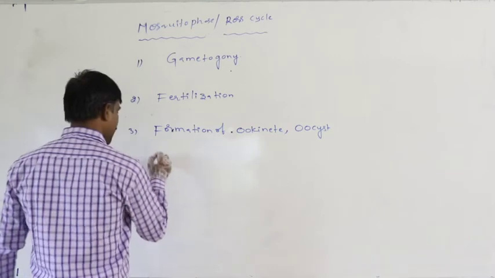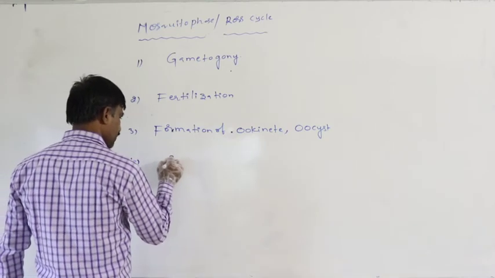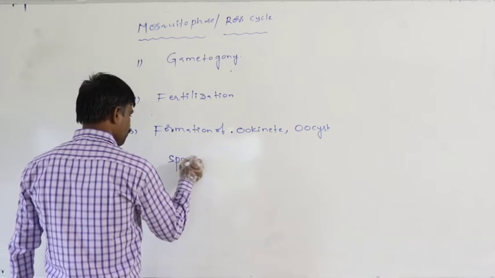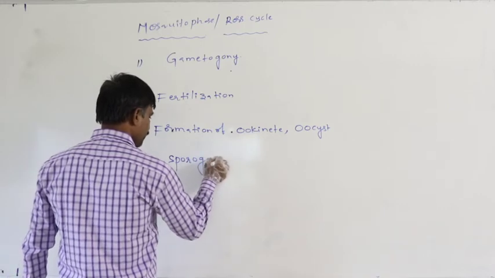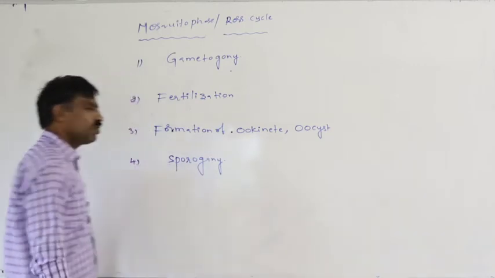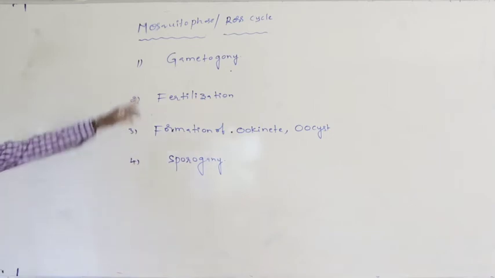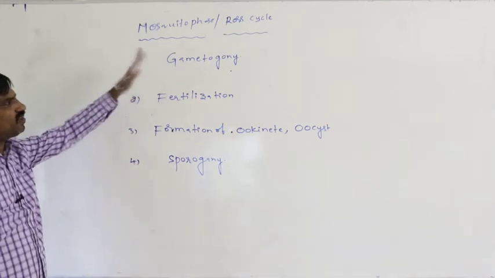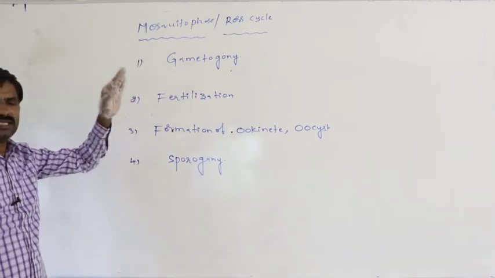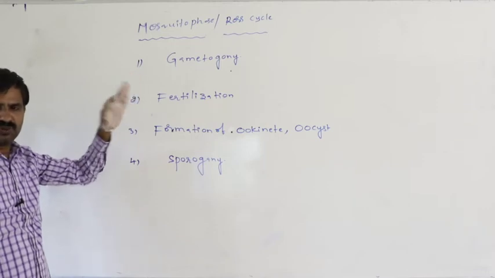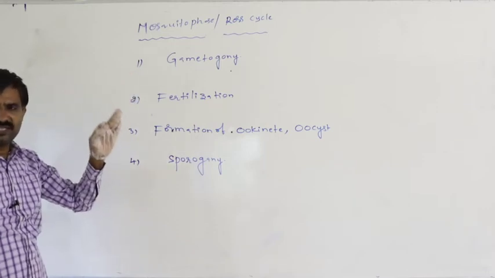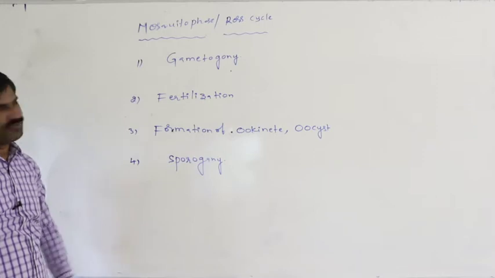Fourth one is sporogamy. So definitely in the mosquito phase, in the sexual reproductive cycle of the Plasmodium, 4 steps are there.